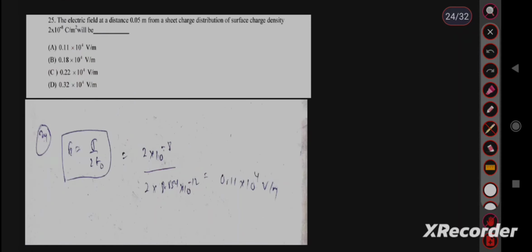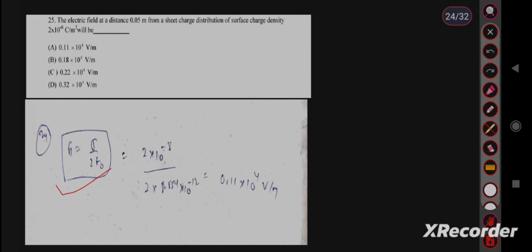Question number 25. The electric field at a distance 0.05 meter from a sheet charge distribution of surface charge density 2 into 10 to the power minus 8 coulomb per meter square. If the type of sheet is not given, then take it as non-conducting sheet, and for non-conducting sheet the value of electric field is sigma upon 2 epsilon naught, where sigma is the surface charge density.